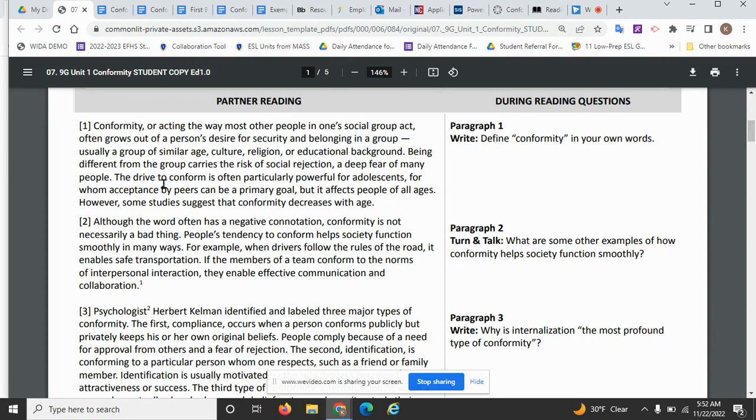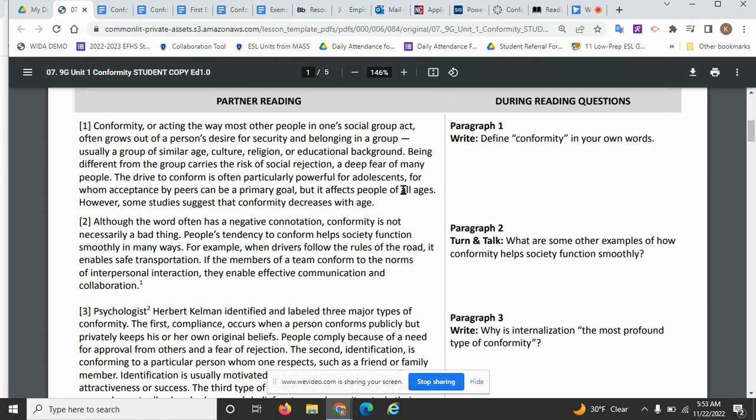And then the author goes on to give us more details about conformity. Okay, so it's usually in a group of similar age, culture, religion, or educational background. That would be a supporting detail. Being from a different group carries the risk of social rejection, that people fear social rejection, that the drive is powerful for adolescents, and that adolescents' primary goal is acceptance by their peers.